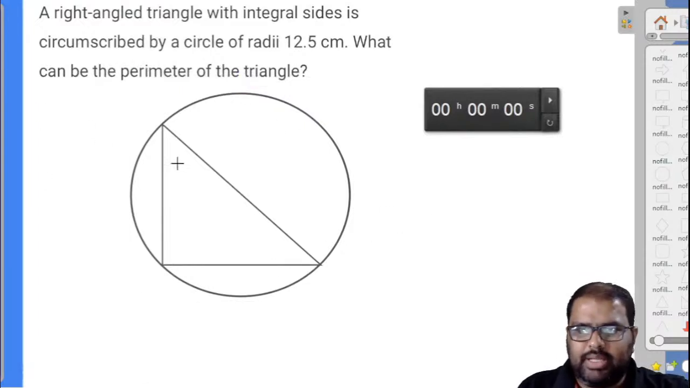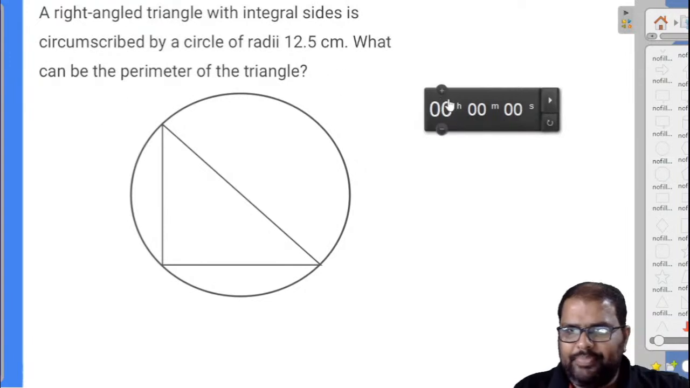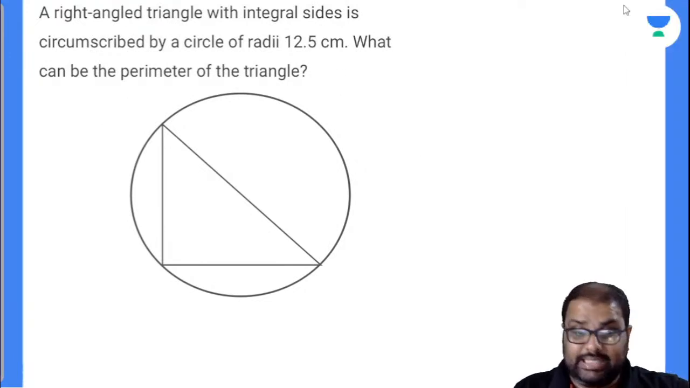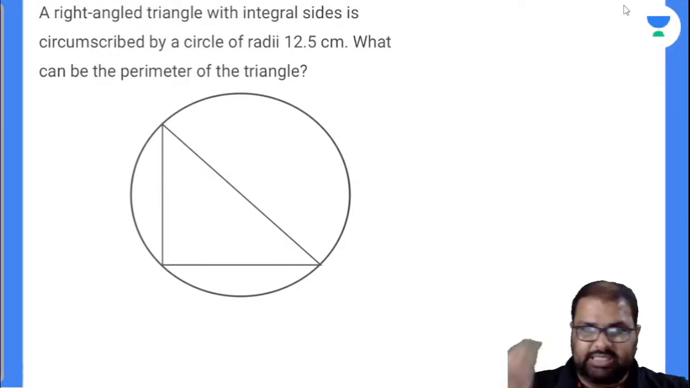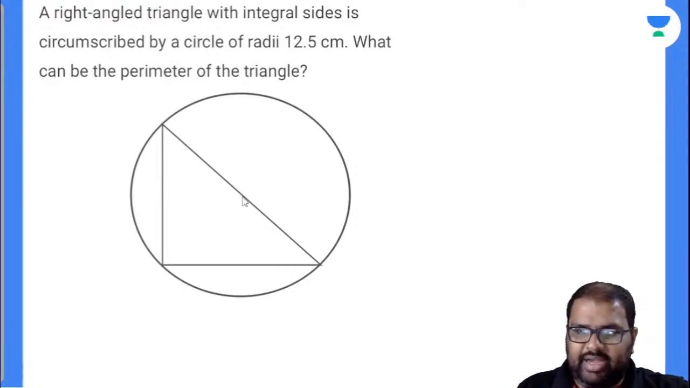Now closely observe, there is a right angle triangle with integral sides, there are no points or fractions, circumscribed by a circle of radius. Now in a right angle triangle, half of the hypotenuse will be your radius. Am I right or wrong? It is 12.5. Now this will be 12.5. How many of you accept this? And this is your triangle ABC, and your hypotenuse value is 25.